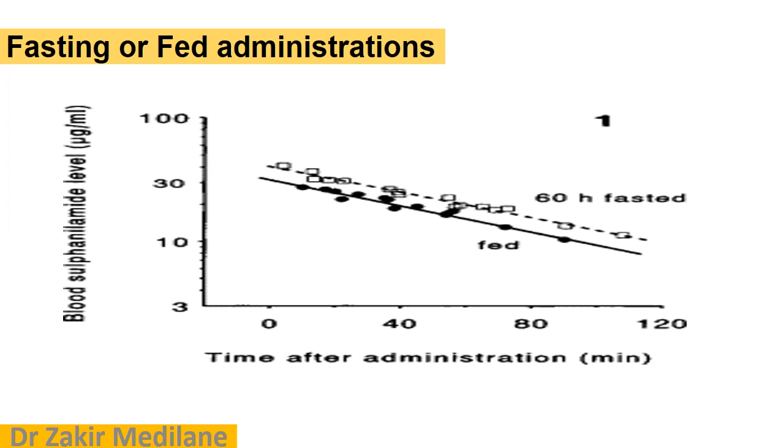So this is the graph just for example, showing the blood sulfonamide level in microgram per ml on the y-axis, and on the x-axis the time of administration. We can see here 60 hours, that is the fasted condition. When the drug is given, what are the responses we can see here? Earlier it is showing the maximum response, but as the time passes, it is also showing decreased responses.